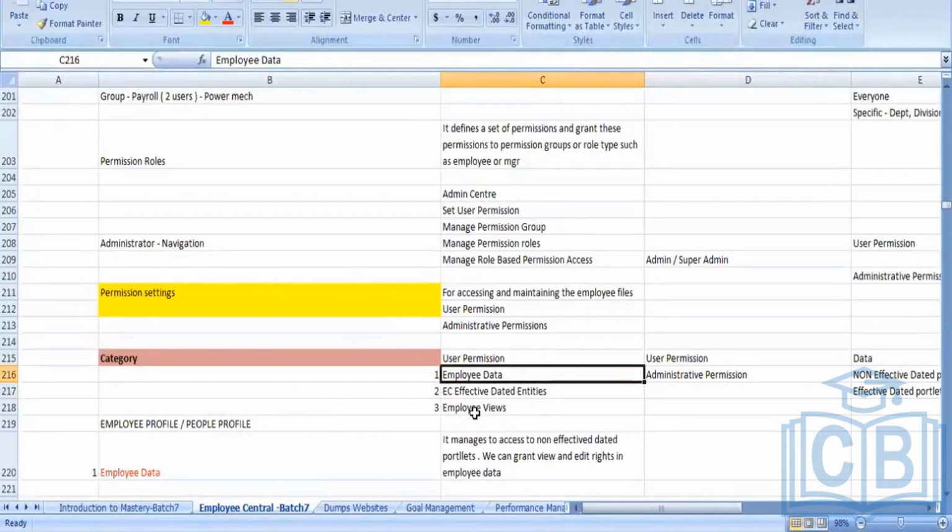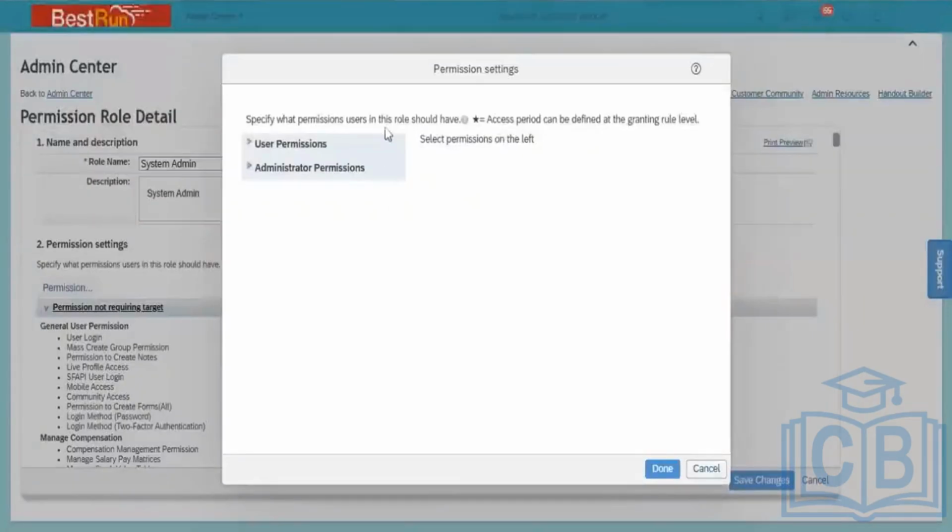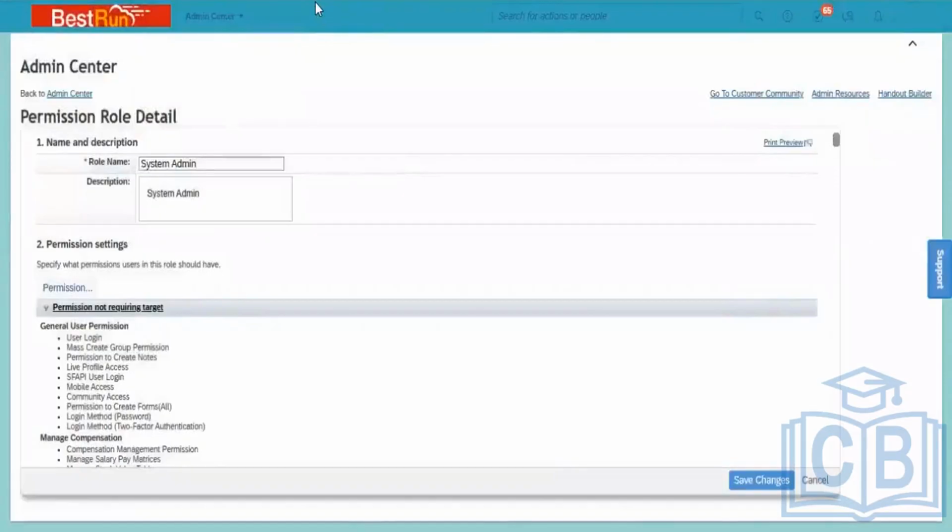Now to understand the employee data, effective data and employee view, we need to understand about the employee profile and the portlets. Let me go back into the system. Let me open an employee profile.